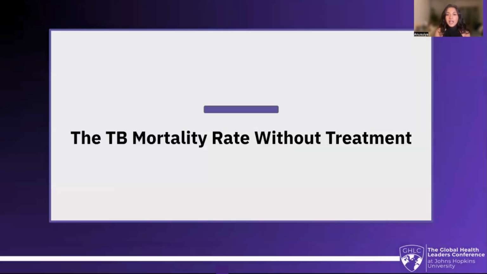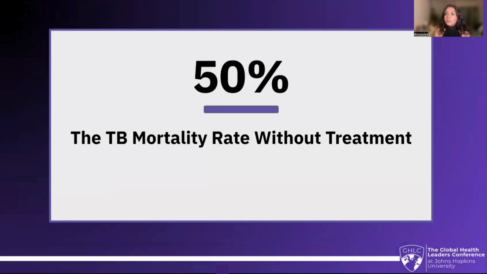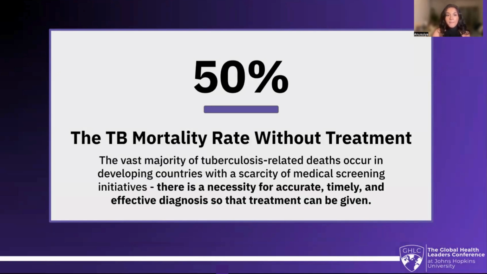The tuberculosis mortality rate without treatment is a whopping 50%. 1 in 2 people who don't receive treatment are dying. The vast majority of tuberculosis-related deaths occur in developing countries, as seen on the map. These countries have a scarcity of medical screening initiatives. Even if the people wanted to get treatment, we don't necessarily have the same diagnostic power in these regions that are necessary for an accurate, timely, and effective diagnosis so treatment can even be given. We need to combat this.